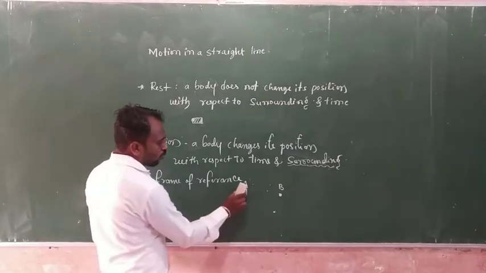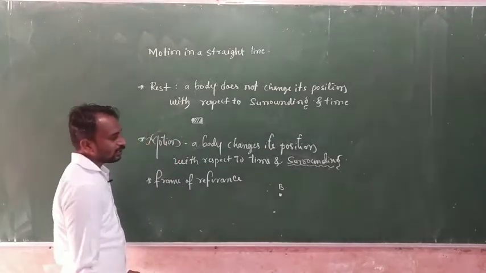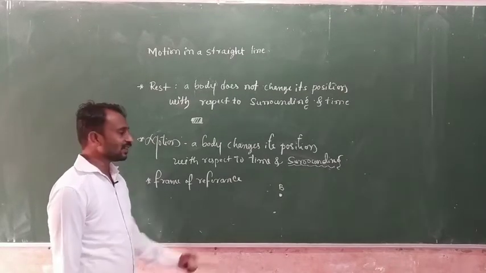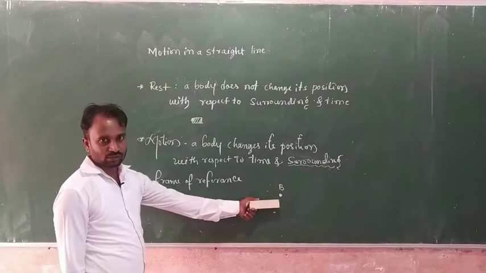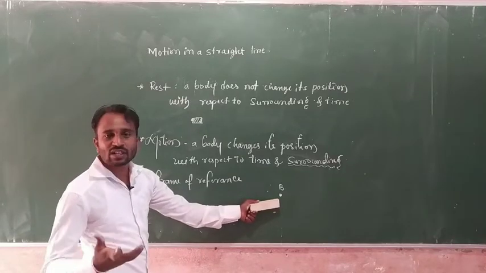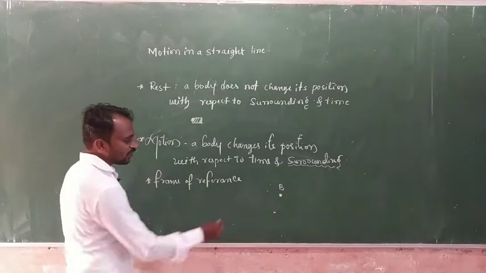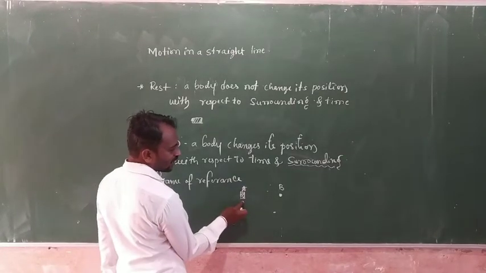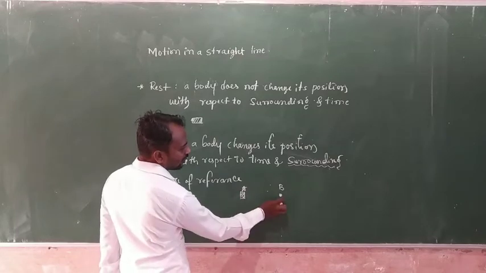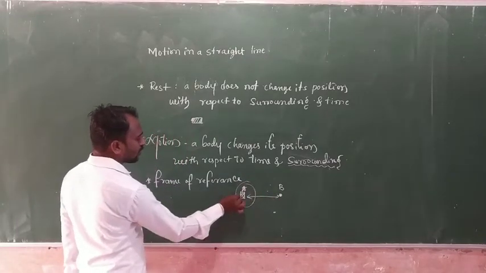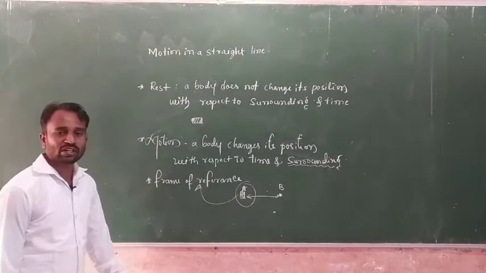Without a reference point, tell me the distance of object B. We can't measure the distance of object B, because here we don't have any reference point. Suppose the reference point is A, then by using this reference point we easily measure the distance of an object. So this reference point we consider a frame of reference.